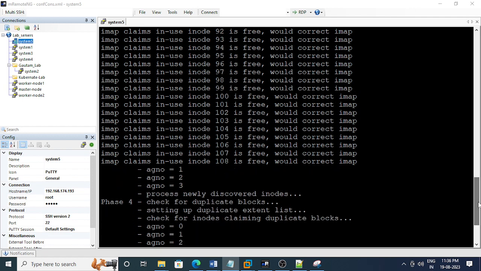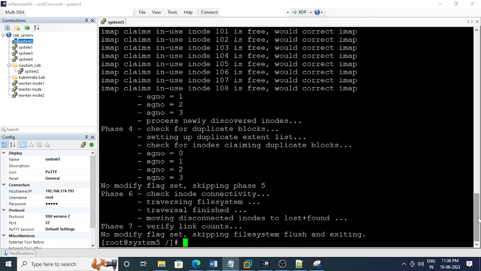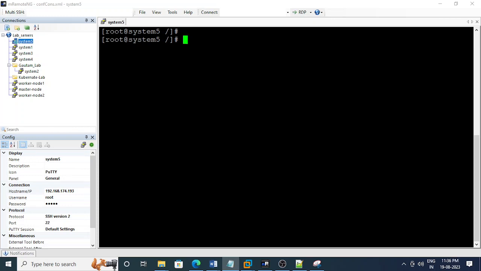So we need to clear those errors. For that I need to fire the xfs_repair command. Now I'm going to repair that file system. Which file system has the issue?